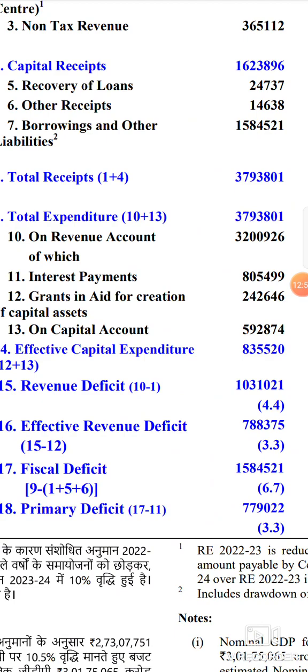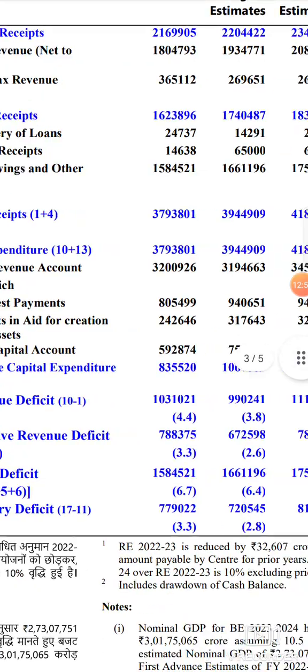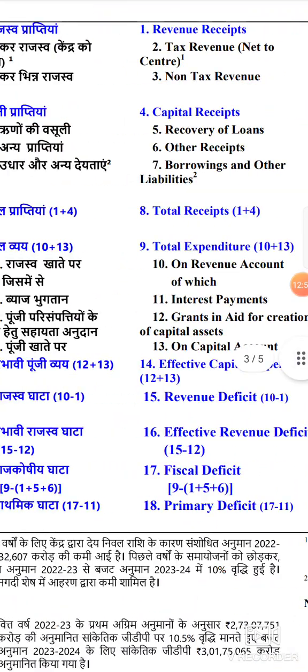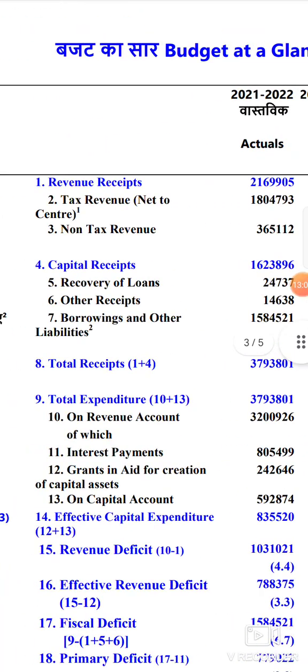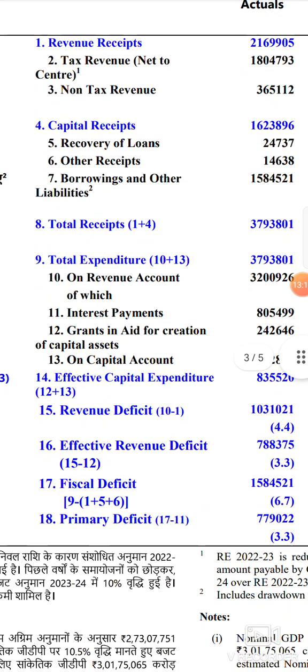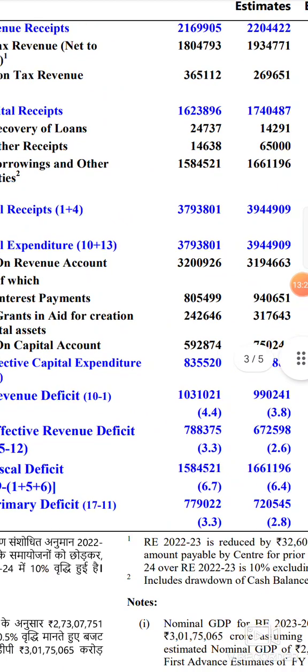If you observe, for revenue deficit they have given a formula, 10 minus 1. What is meant by 10? Total revenue expenditure on revenue account. On revenue account, how much? 35 lakh crores. And what is 1? Total revenue receipt. So revenue expenditure minus revenue receipt, that will be nothing but the revenue deficit. Now what is meant by effective revenue deficit? If you observe there, they have given effective revenue deficit also, 16th point. Now what is the difference between revenue deficit and effective revenue deficit?